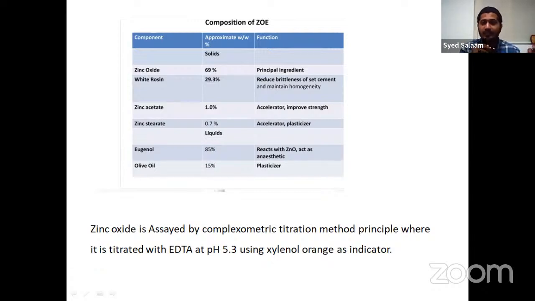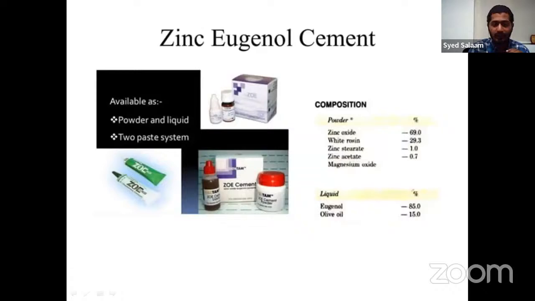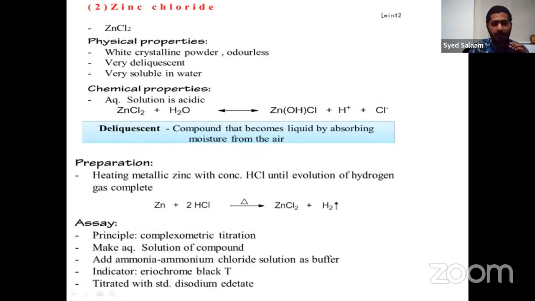So keep those differences in mind. The procedure for complexometric titration doesn't change much, but indicators vary sometimes based on the product. Like zinc oxide uses xylenol orange as indicator, and if you go towards the other one, zinc chloride, it uses Eriochrome Black T.